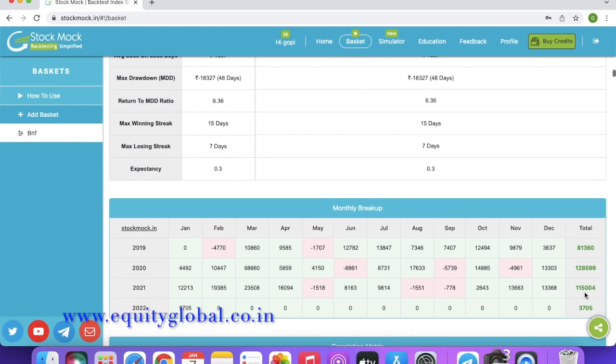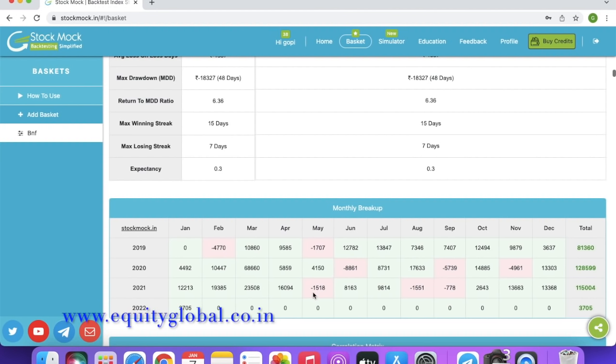Our capital was 1,50,000, and we made 1,15,000 out of that capital, because for buying and selling the margin required will be, let's assume, 1.5 lakhs. So on 1.5 lakhs we made more than 80 percent returns in a year. This is the most important thing.